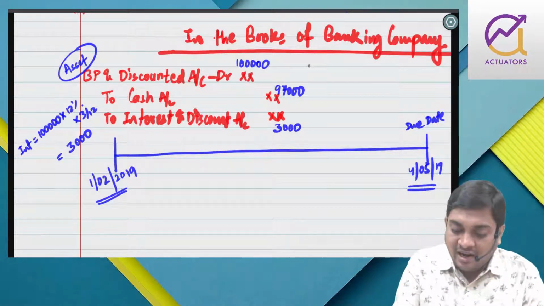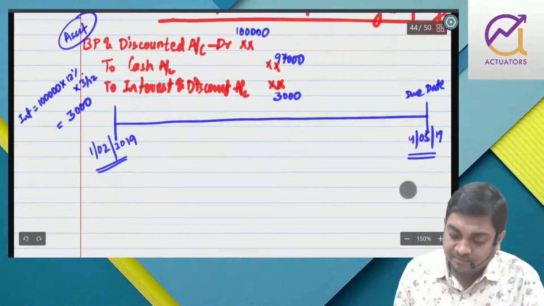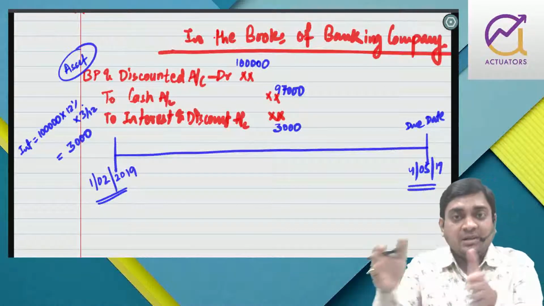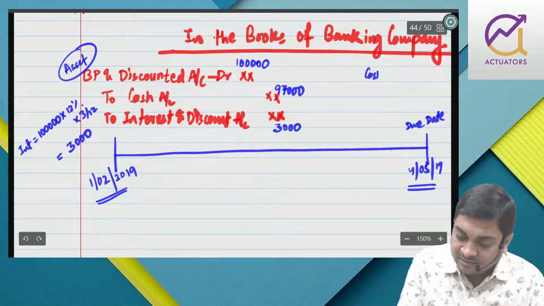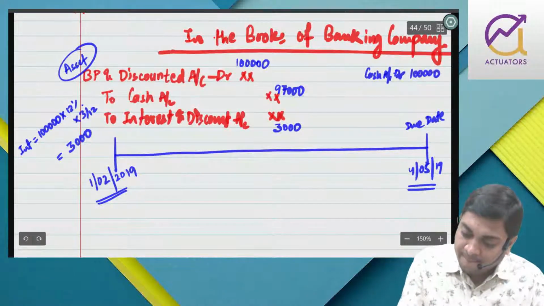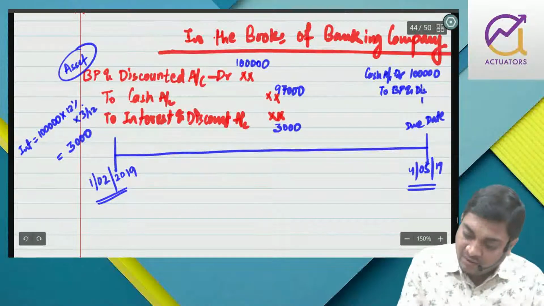Now on the due date, what will happen? On the due date, the bank will take this bill to Y, and cash account debit 1 lakh to bill purchased and discounted 1 lakh.